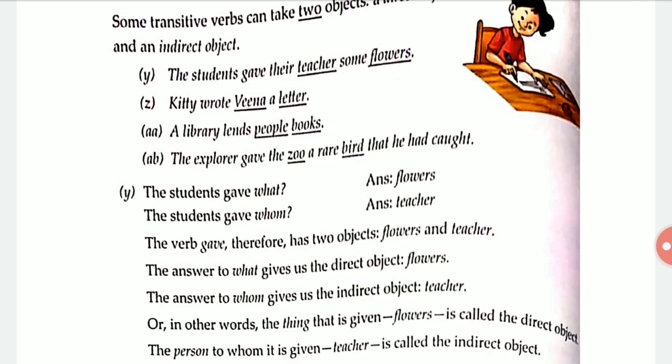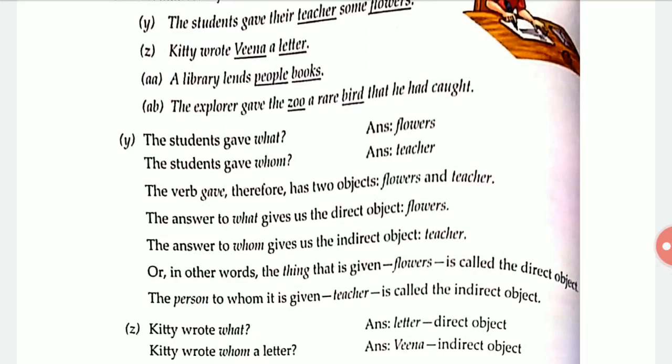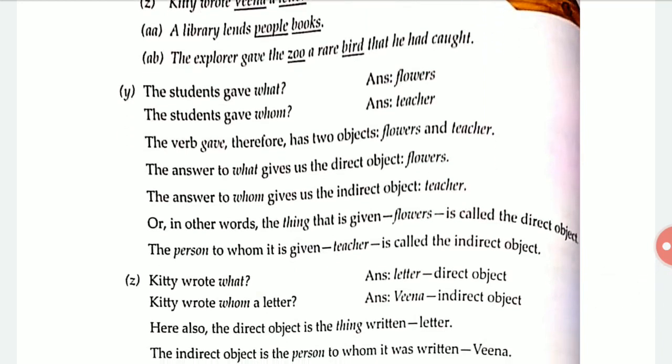Okay, the verb gave therefore has two objects, right? Flowers and teacher. The answer to what gives us the direct object, flowers, but the answer to whom gives us the indirect object, that is teacher. Okay, now we have seen how we can find the direct object and indirect object. There's no problem in finding the direct or indirect object, right? Or in other words, the thing that is given, the flower, is called the direct object. The person to whom it is given, the teacher, is called the indirect object.